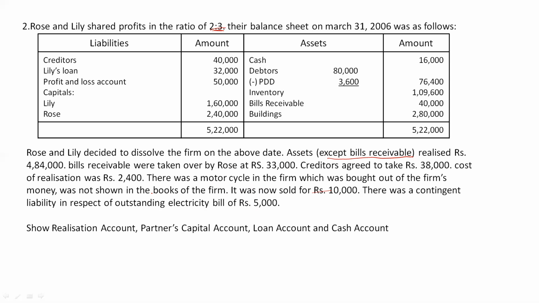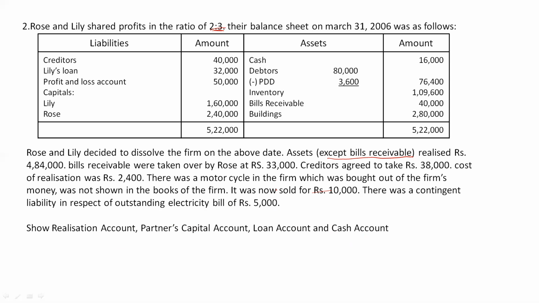Then there was a contingent liability in respect of an outstanding electricity bill of rupees 5,000. Again, there is an unrecorded liability here. We have an outstanding bill which is to be paid. So all this information is given. Then they have asked us to show the realization account, partners' capital account, loan account, and cash account. Usually we prepare three accounts, but in this question we are asked to prepare four different accounts. So let us see how to do that.